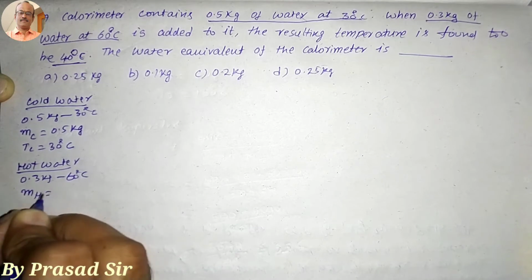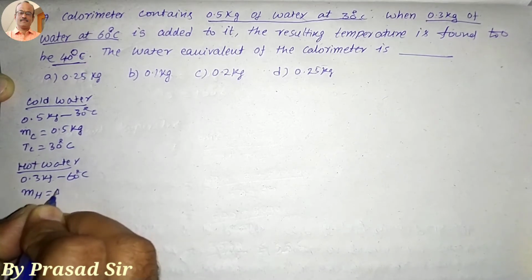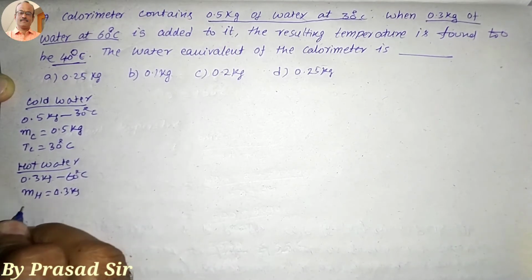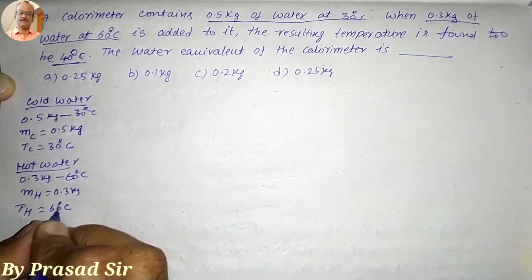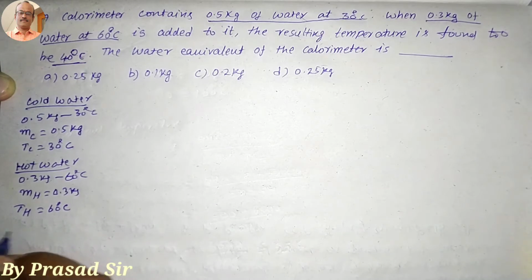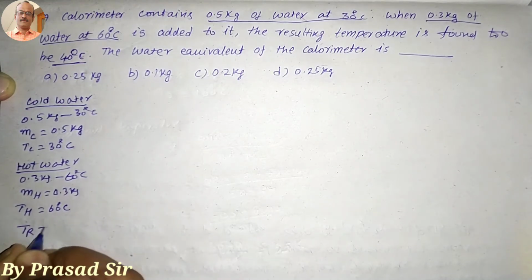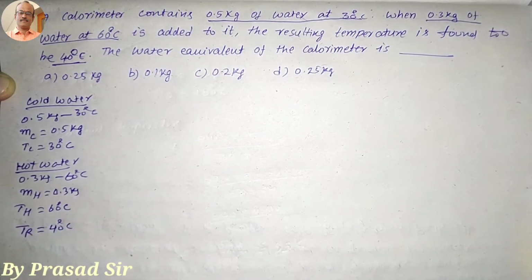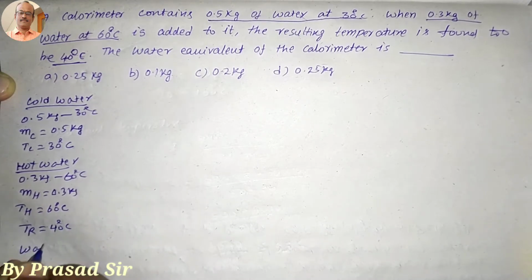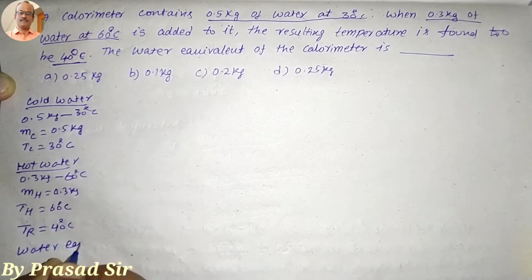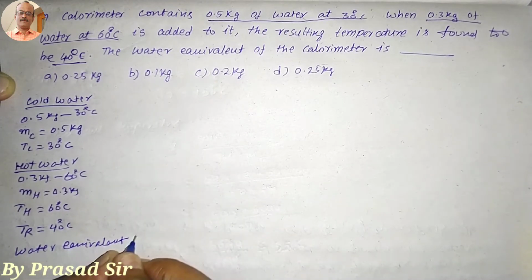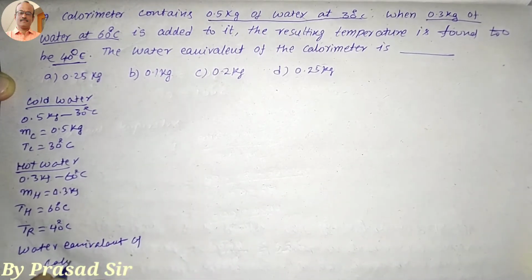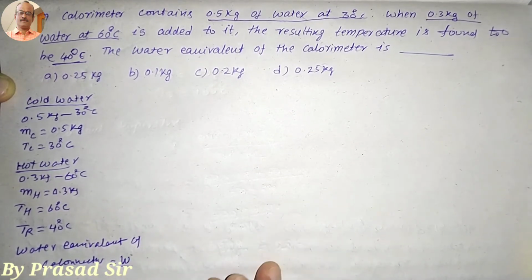So the mass of hot water is equal to 0.3 kg and the temperature of hot water is equal to 60 degrees centigrade. Then the resultant temperature, that is TR, is equal to 40 degrees centigrade. But here the water equivalent of the calorimeter is equal to W, we are taking.